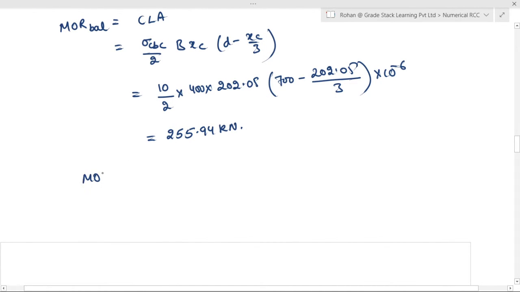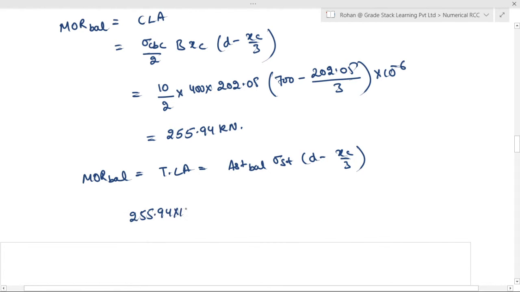So the moment of resistance of the balanced section is also equal to T force into lever arm, right? Which is equal to AST balanced into sigma ST into (D minus XC by 3). So from here, calculate AST balanced. 255.94 into 10 to the power of 6 is equal to AST balanced into 230 into (D is 700 minus 202.05 divided by 3).